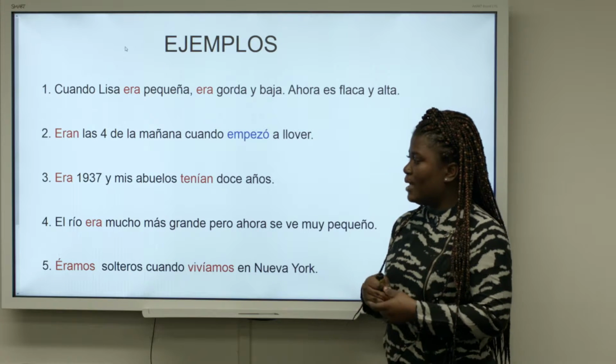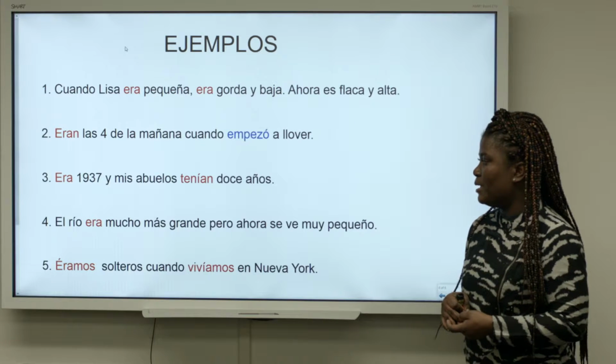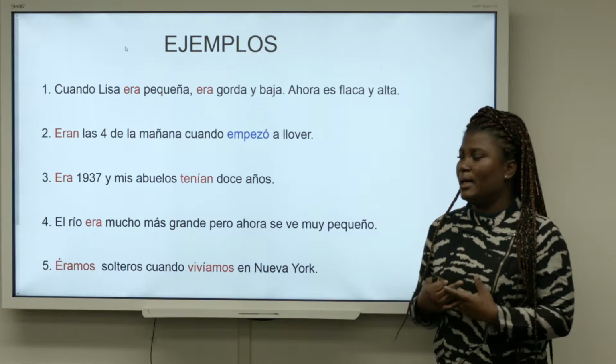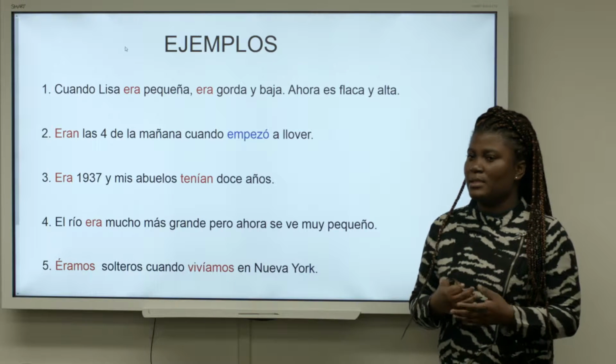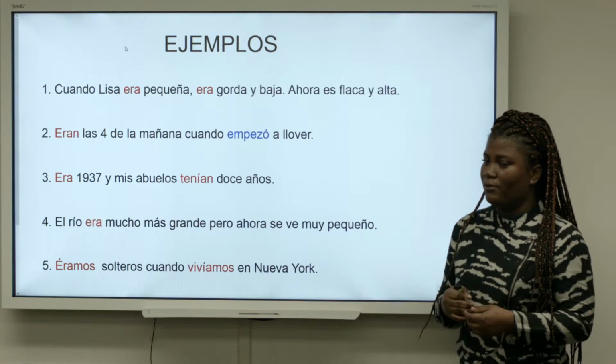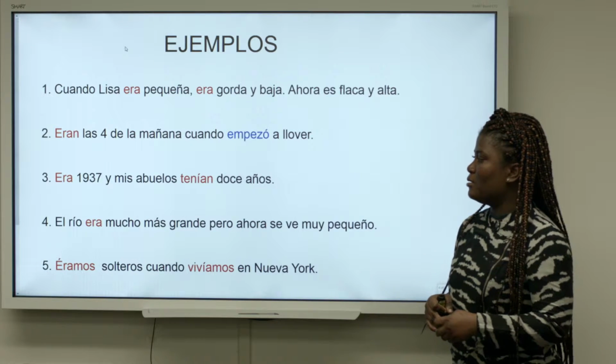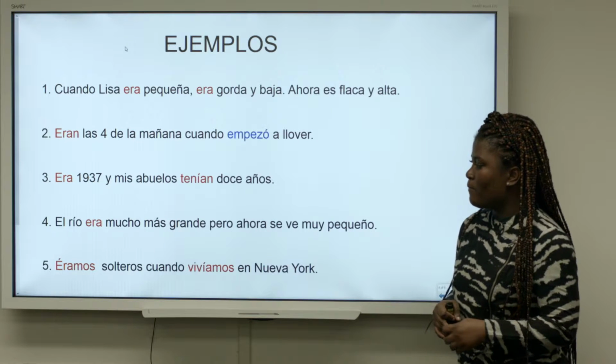And the third sentence we have, era 1937 y mis abuelos tenían 12 años. So we're looking at the year, that's 1937, and we're looking at the age of my grandparents, which is 12 years. So my grandparents were 12 years old.